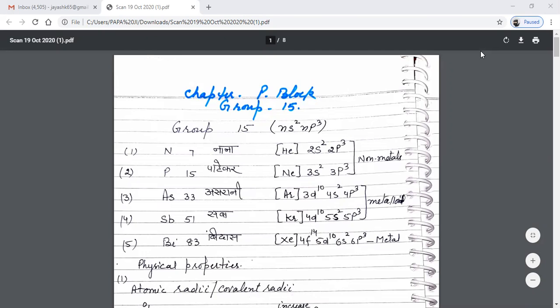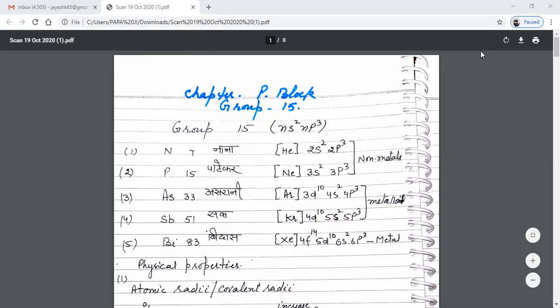Phosphorus atomic number is 15. Its electronic configuration is neon 3s2 3p3. Arsenic: argon 3d10 4s2 4p3. Then is antimony: krypton 4d10 5s2 5p3.